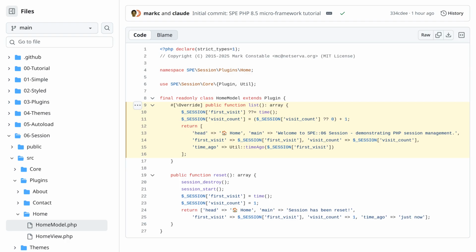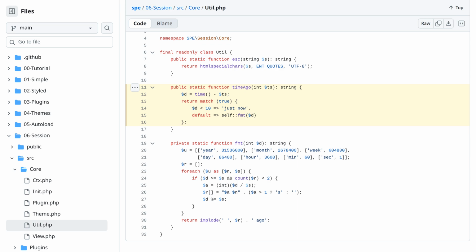Home model tracks visits using sessions. First visit time and visit count are stored in the session. The util class provides a timeAgo helper, using match expressions to format elapsed time naturally.